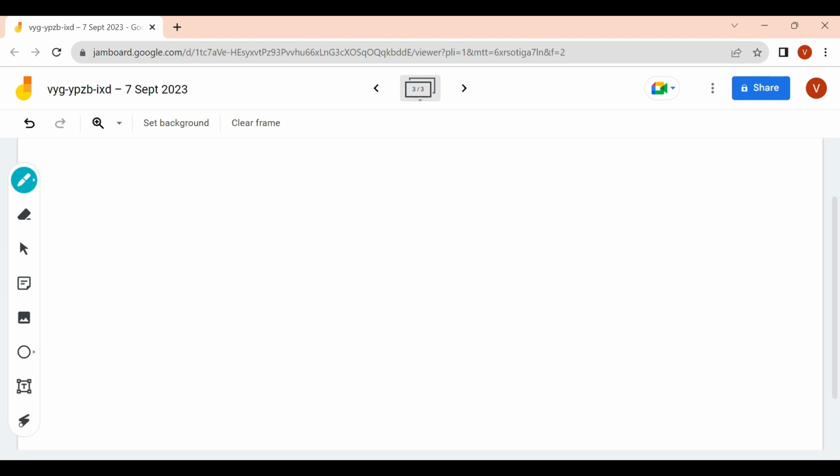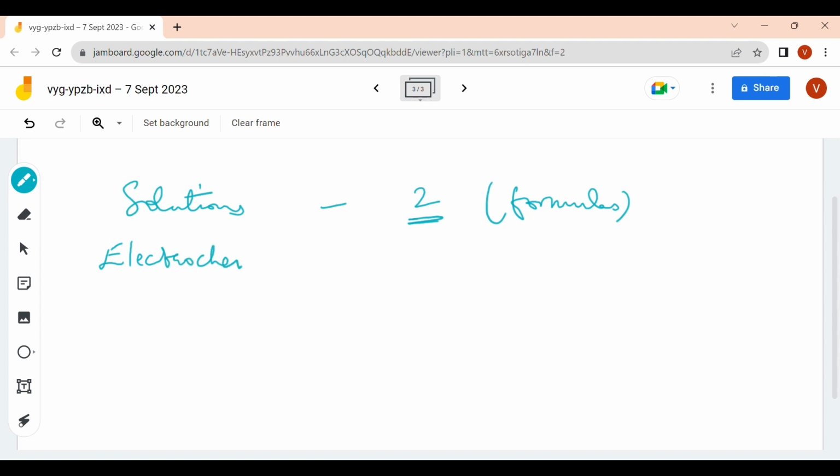comes our solutions. In solutions, there will be at least 2 questions, so a minimum of 2 questions. It's a very good chapter. Follow all the formulas here. Formulas are important in thermodynamics as well. Then comes your electrochemistry. Here also you have a lot of formulas and applications as well. Here also you get 2 questions.